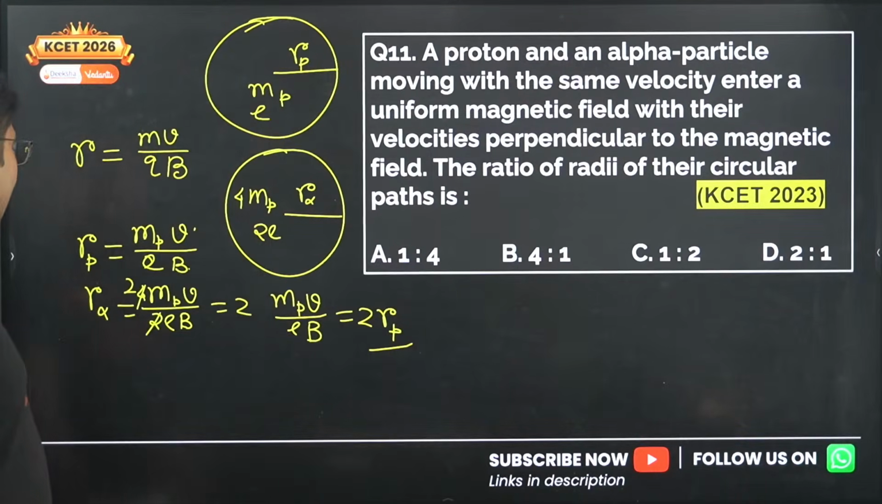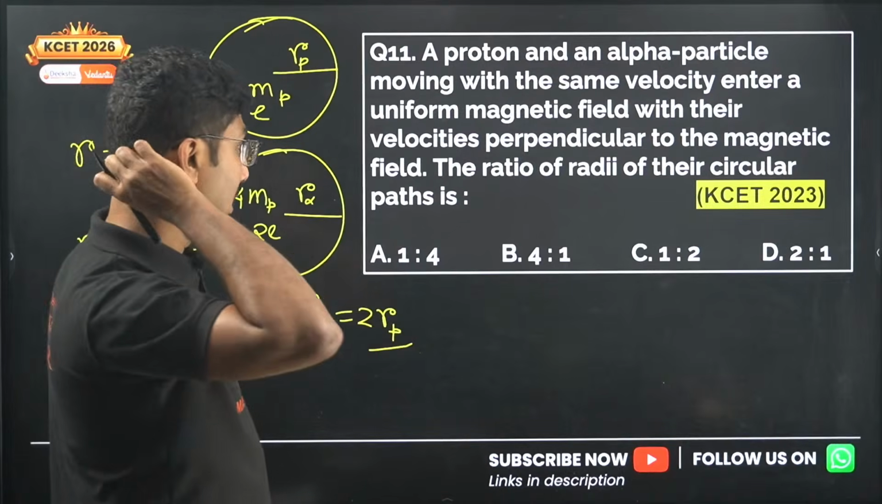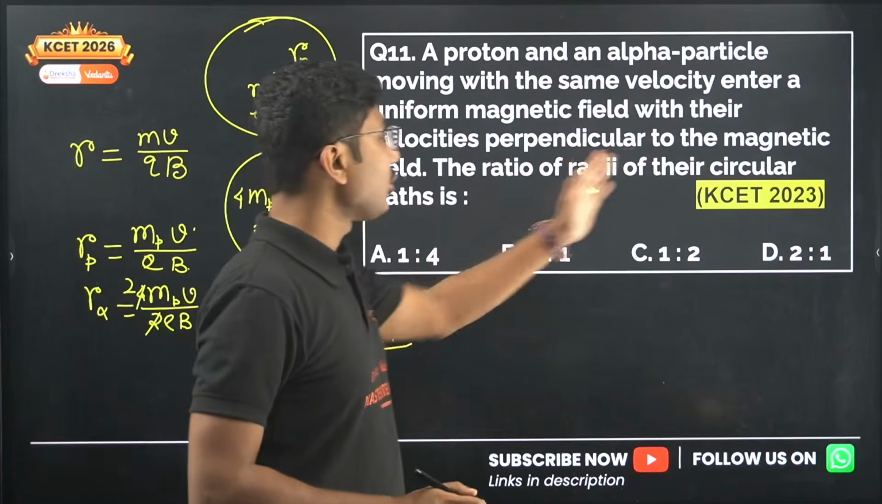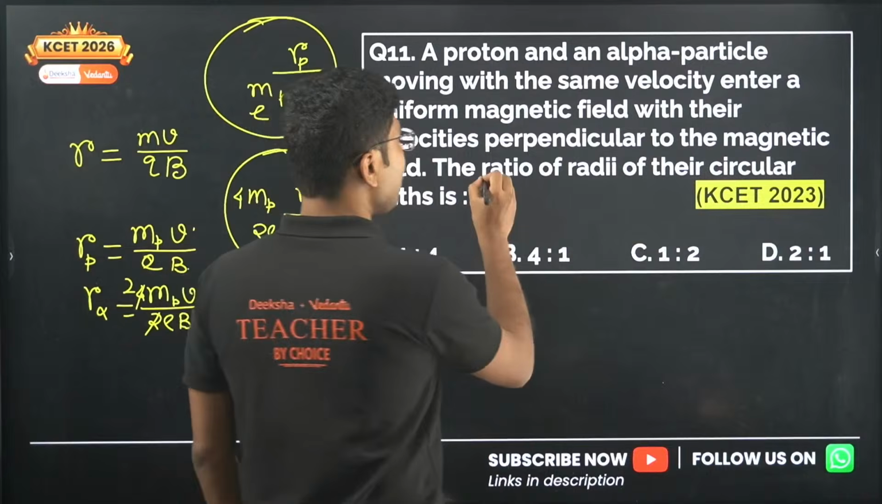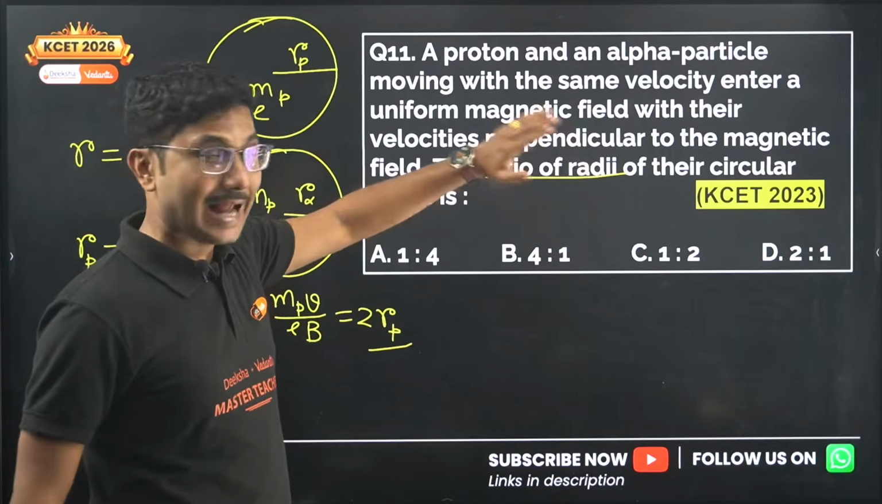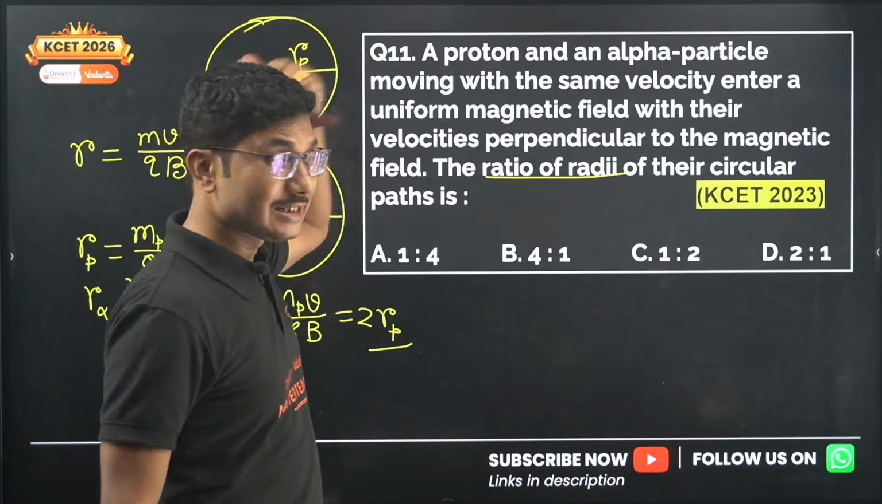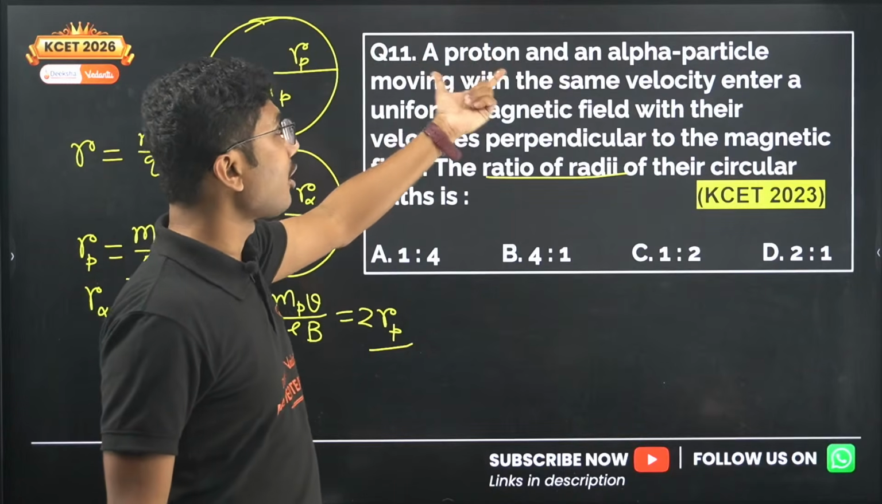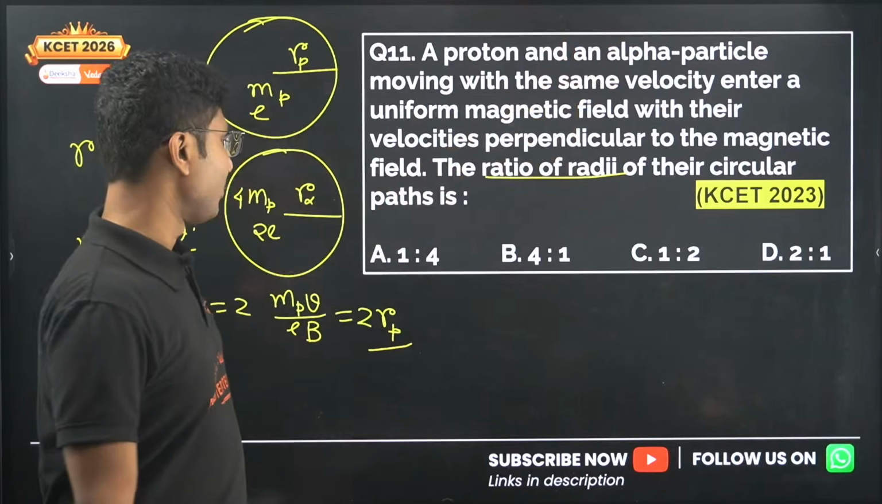Okay, so as you can see, now the ratio of their radius. So be careful, ratio means you have to consider the order. Ratio based questions can again be tricky. So what is given first? First is given proton, next is given alpha particle. So what you have to calculate?